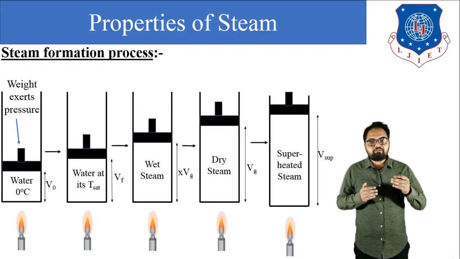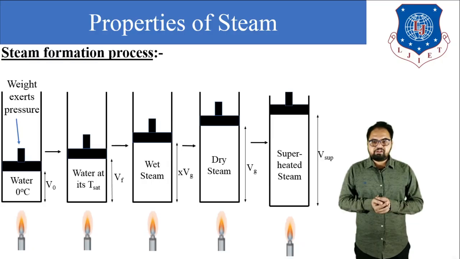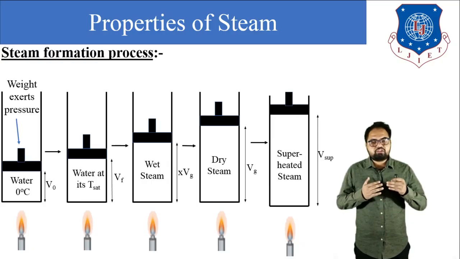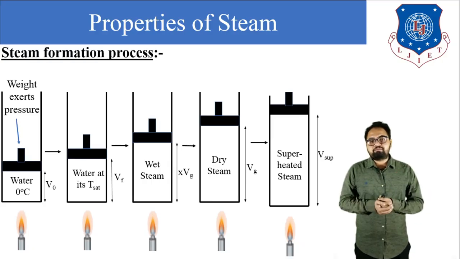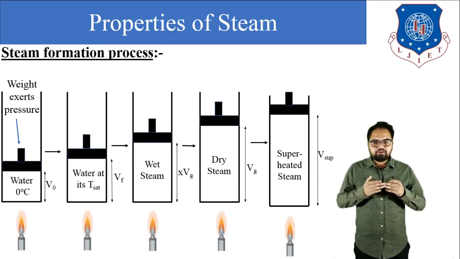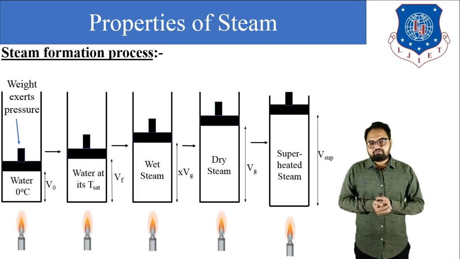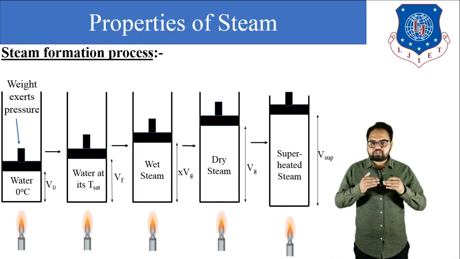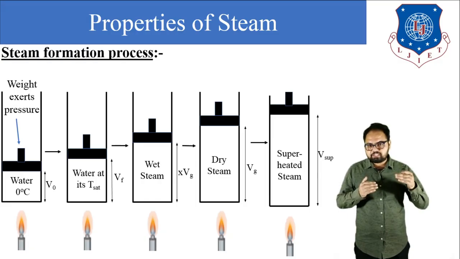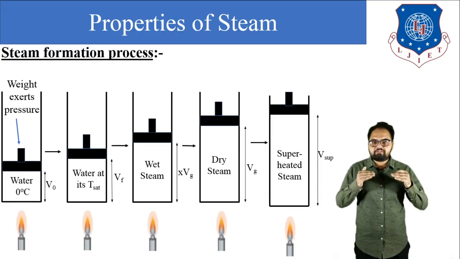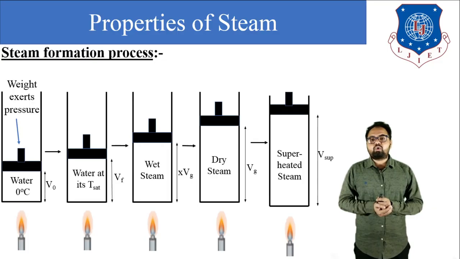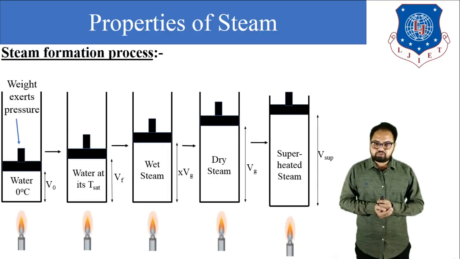When we supply the heat from the bottom of the cylinder, we see a gradual increase in the temperature of the water. That temperature is recorded until the temperature of the water reaches the saturation temperature. After that, the temperature remains fixed when we measure it. That temperature is known as the saturated temperature.